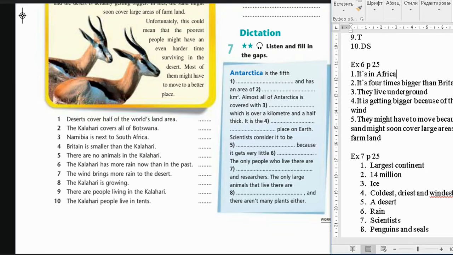Scientists consider it to be a desert because it gets very little rain. The only people who live there are scientists and researchers. The only large animals that live there are penguins and seals, and there aren't many plants either.